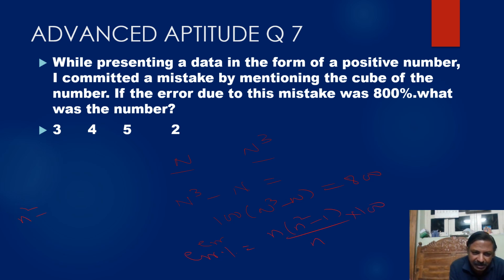That means n square minus 1 is equal to 800. n square minus 1 is equal to 8. n square is equal to 9. n is equal to 3. Here also we have 100. Hope you understood this question.